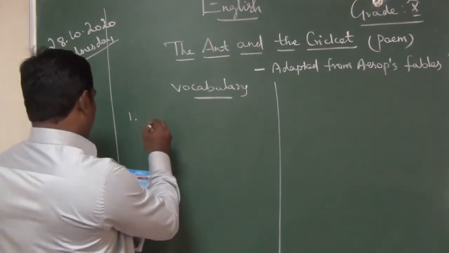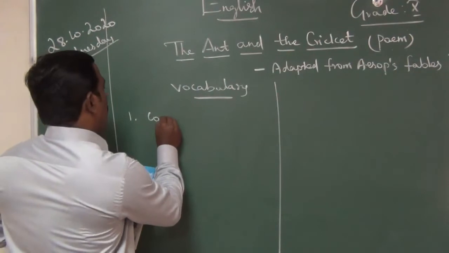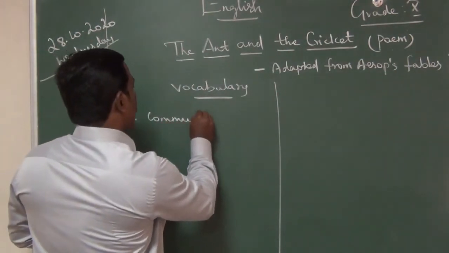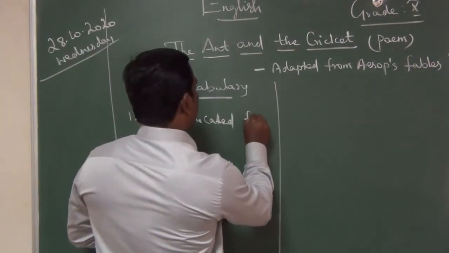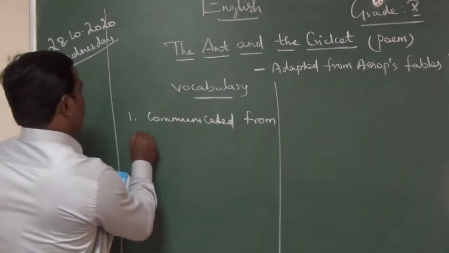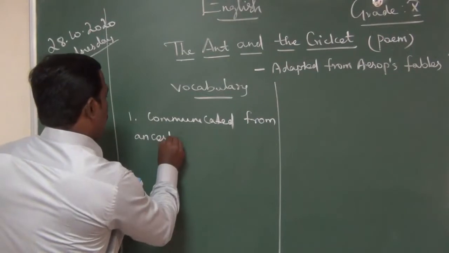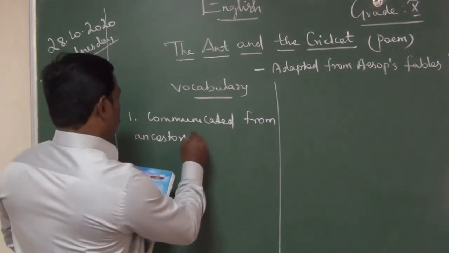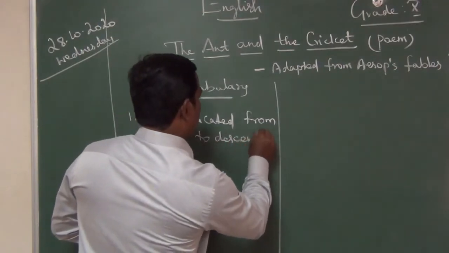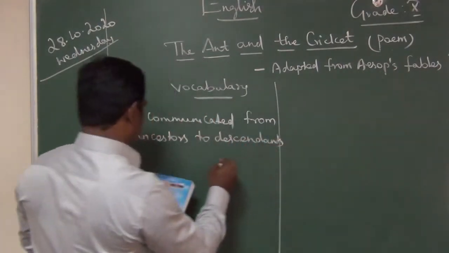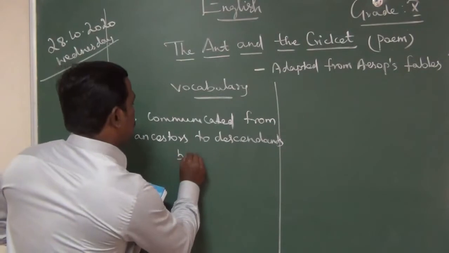What is the meaning of tradition here? It refers to being communicated from ancestors to descendants by words only.